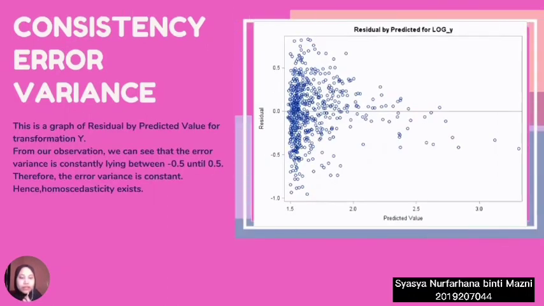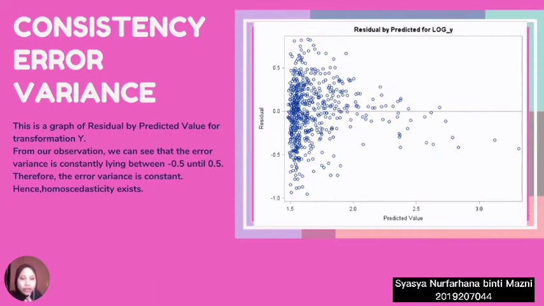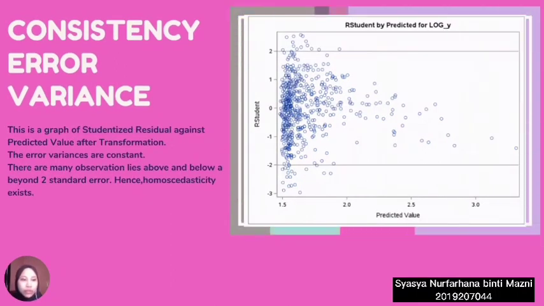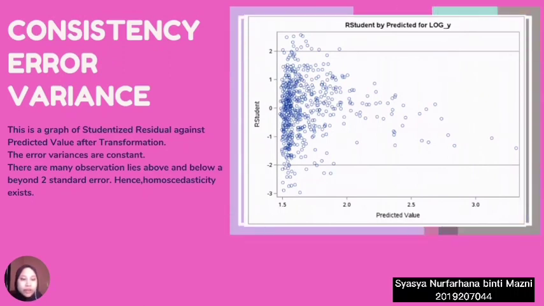The third one is the consistency of error variance. This is the graph of residual against predicted value for transformation y. From our observation, we can see that the error variance is constantly lying between negative 0.5 and 0.5. Therefore, the error variance is constant, hence homoscedasticity does exist. Besides, we can also look at the graph of studentized residual against predicted value after transformation. The error variance is constant because we can see that there are many observations lying above and below the true standard error. Therefore, homoscedasticity does exist.